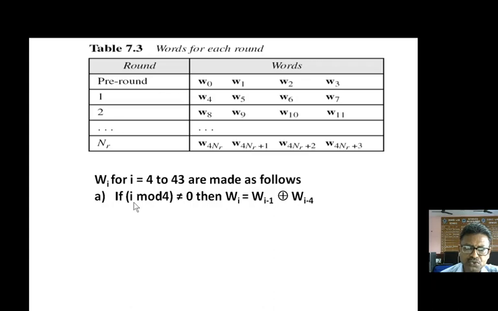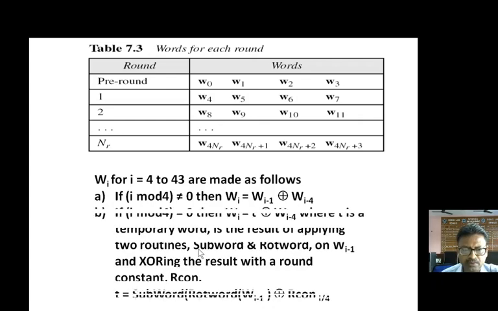Similarly, if i is equal to 6, then W6 will be equal to W5 XORed with W1. It means W0 and W4 are being used to create W5, W1 and W5 will be used to create W6, W2 and W6 will be used to create W7 and so on. But what about W4, W8, W12 and so on?